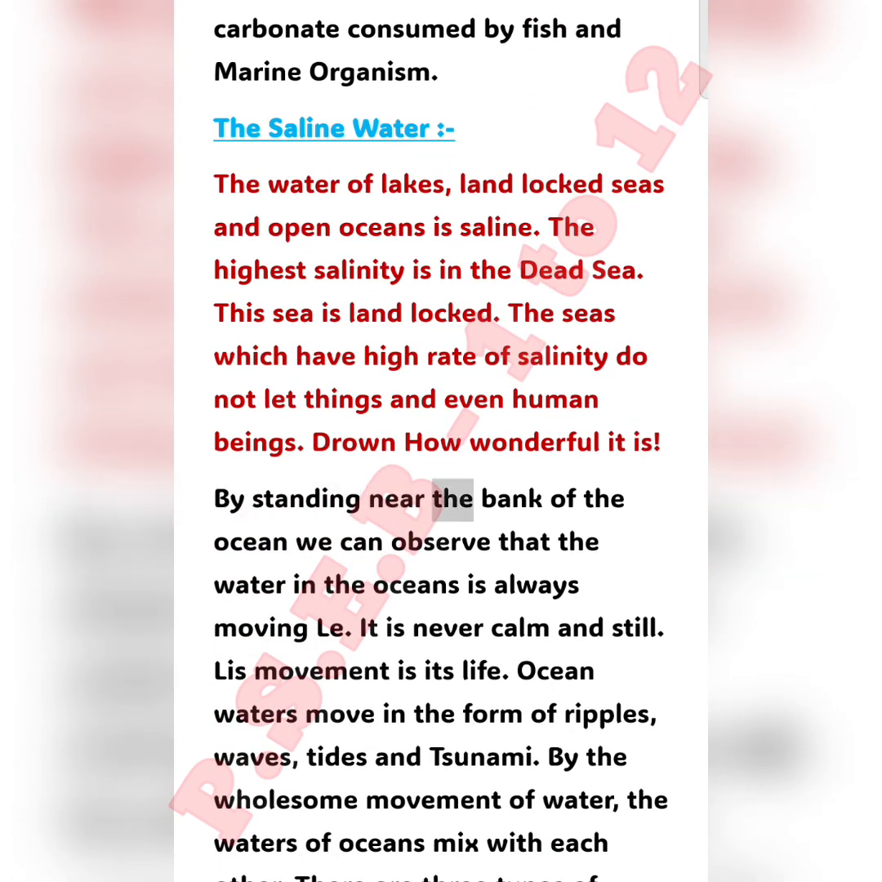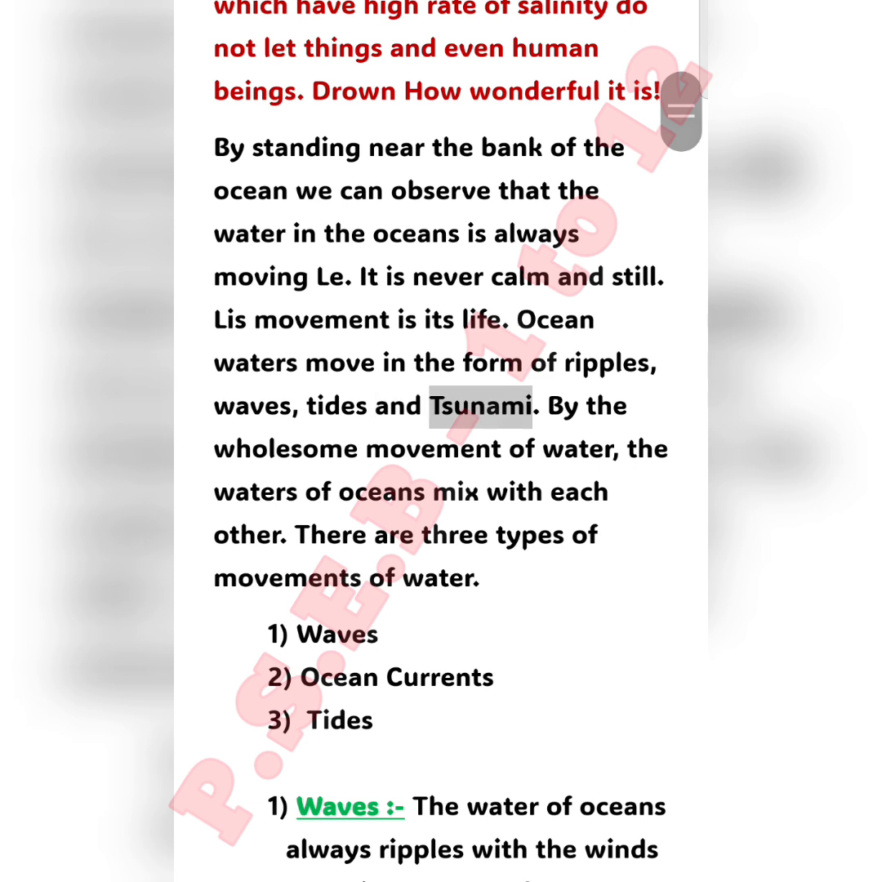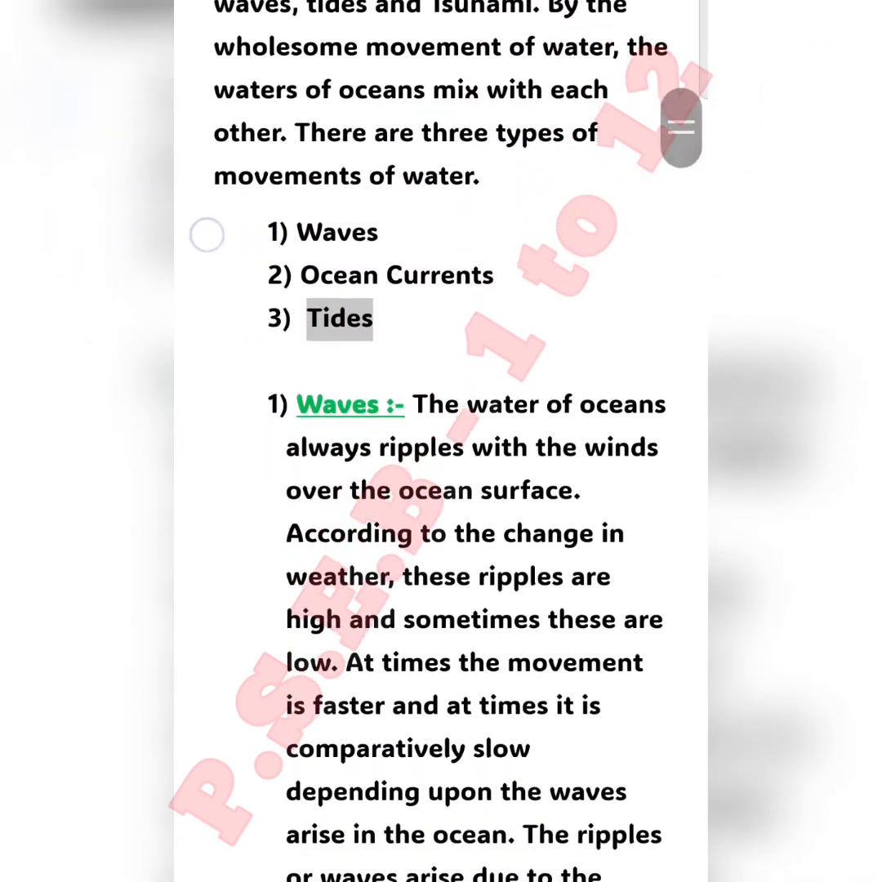By standing near the bank of the ocean we can observe that the water in the oceans is always moving. It is never calm and still. Movement is its life. Ocean waters move in the form of ripples, waves, tides, and tsunami. By the wholesome movement of water, the waters of oceans mix with each other. There are 3 types of movements of water: waves, ocean currents, and tides.